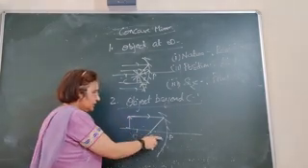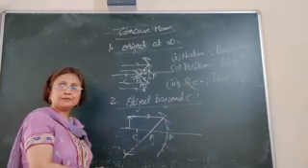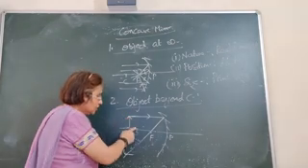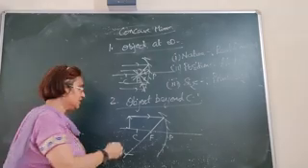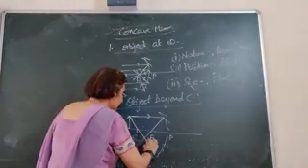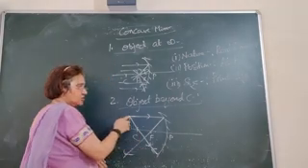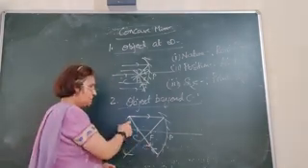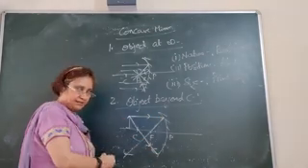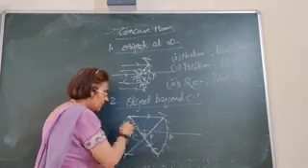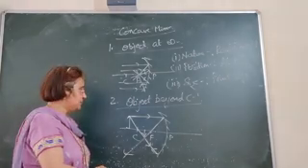The second ray, either you can pass it through the principal focus, which will become parallel to the principal axis after reflection, or you can pass it through the center of curvature, which will be reflected back along the same path. So let us pass it through the center of curvature, and we know that the reflected ray will be reflected back along the same path. So this is one of the reflected rays, this is the other reflected ray, and the 2 reflected rays are meeting at this point. So the image is formed wherever the reflected rays meet.